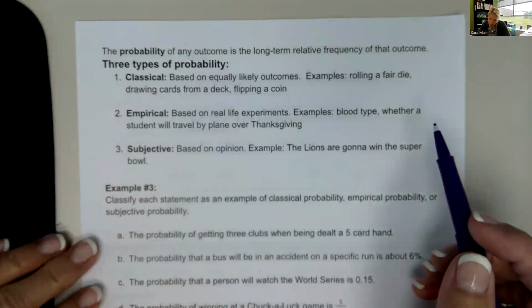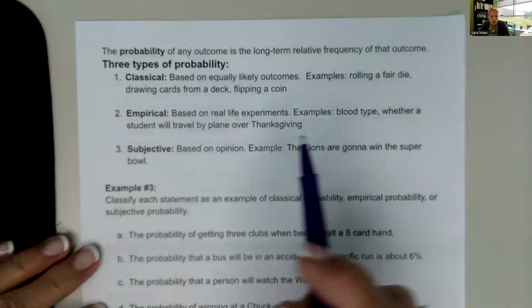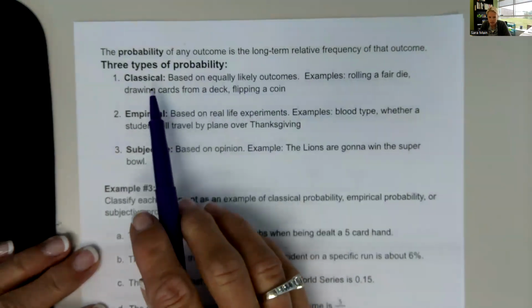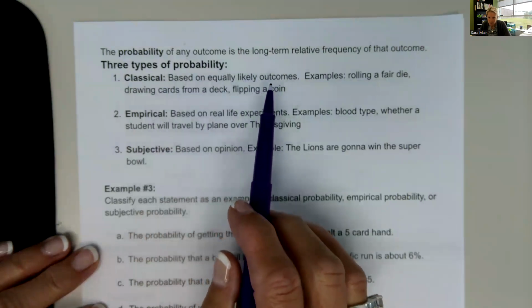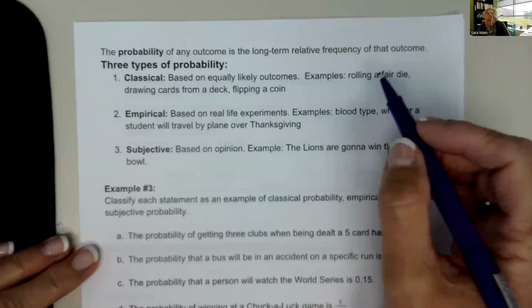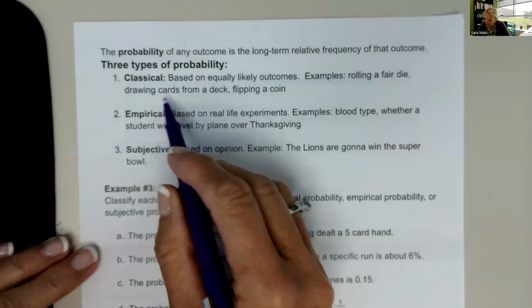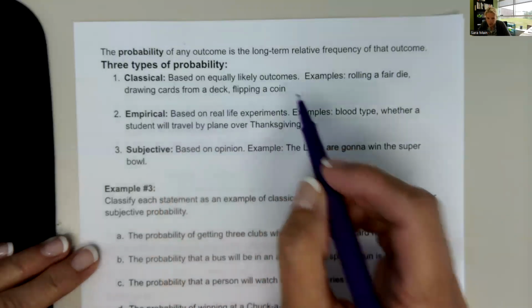There's three types of probability that we're going to learn about. One is called the classical probability. This is based on equally likely outcomes. Examples for this would be rolling a fair die, drawing cards from a deck, or flipping a coin.